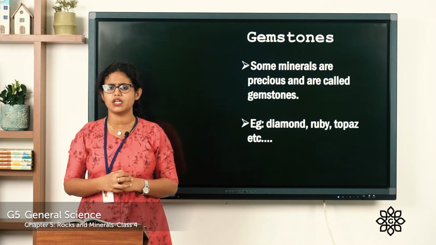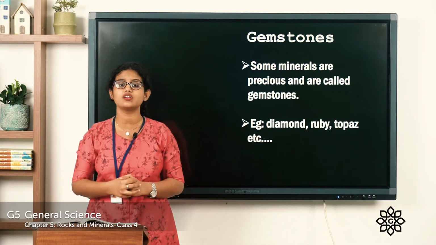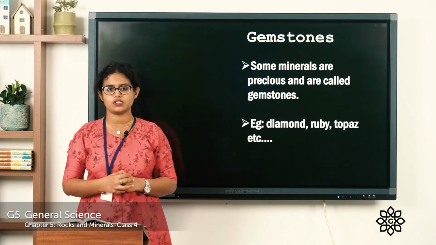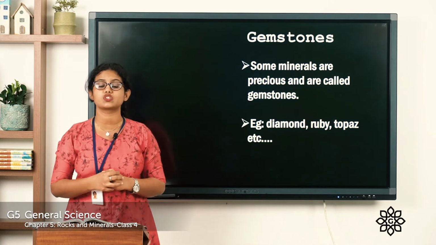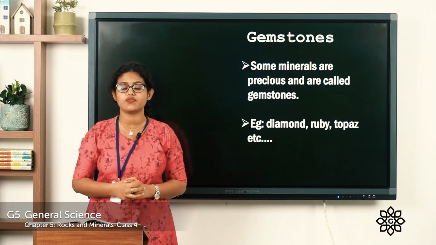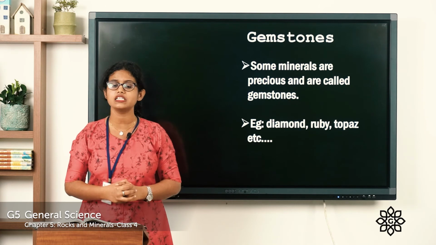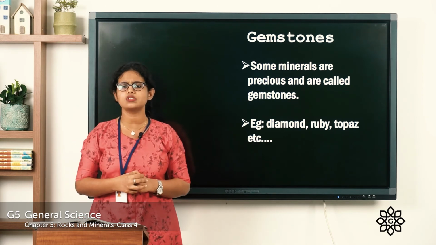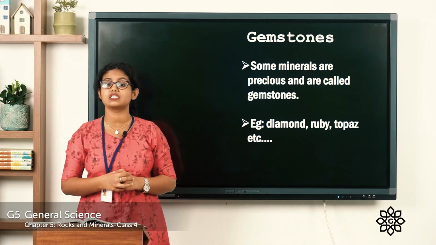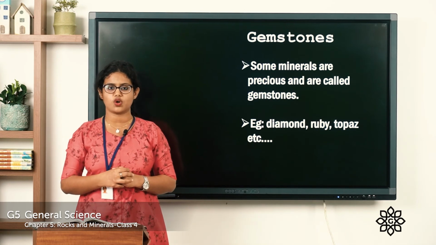And these precious minerals, you know how do they occur? They occur as crystals in the earth's surface. They do not occur as a part of rock, but they occur as crystals, which have a definite pattern and shape. And we use these gemstones for many purposes. We use them for making expensive ornaments. So precious minerals are called gemstones.